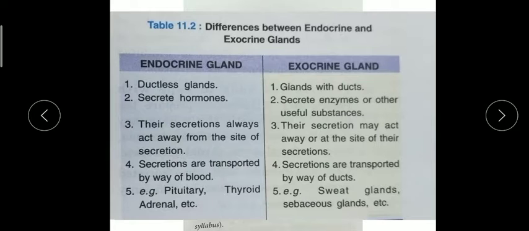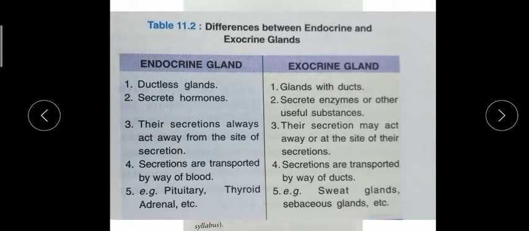Endocrine secretions always act away from the site of secretion, but exocrine secretions can act away or at the site of secretion.